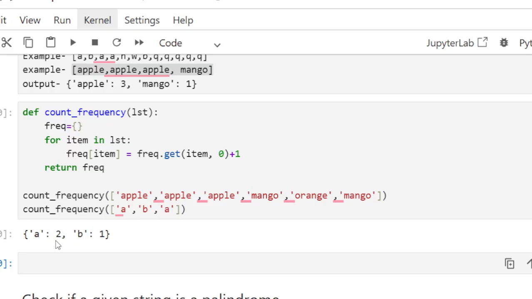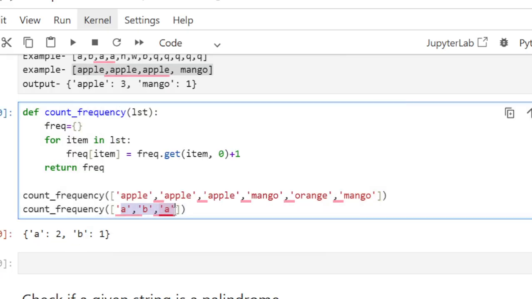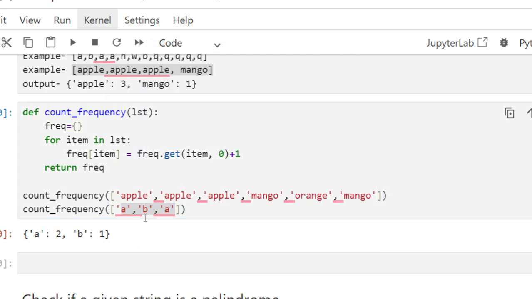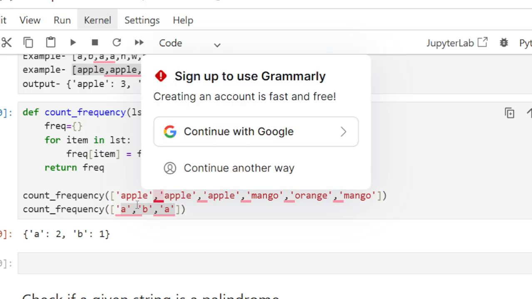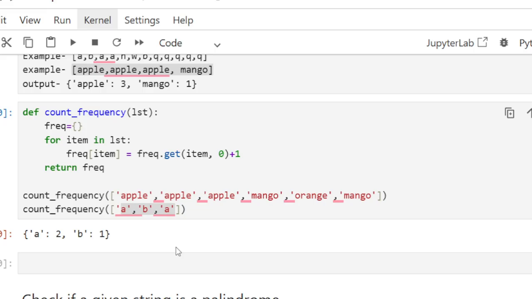See, I am getting this A two times, B one time. Okay. So yeah, this function is working fine. So this is how we can count the frequency of word or character in a list using the dictionary.